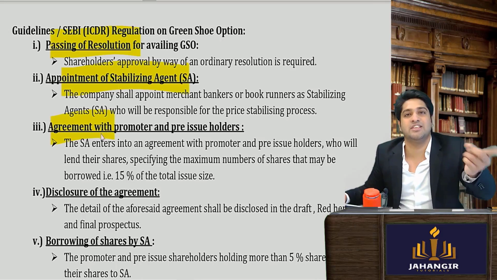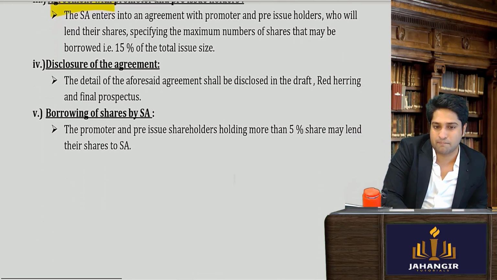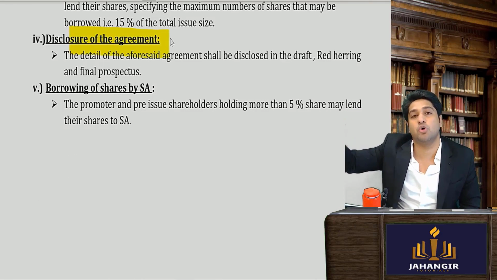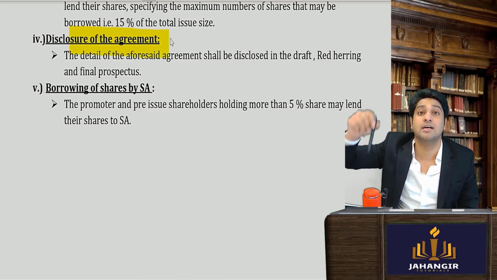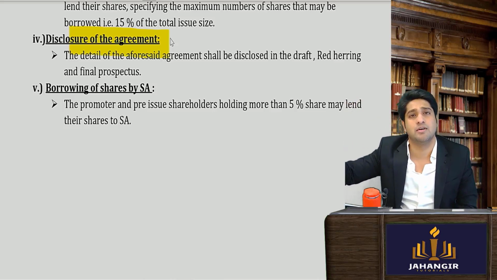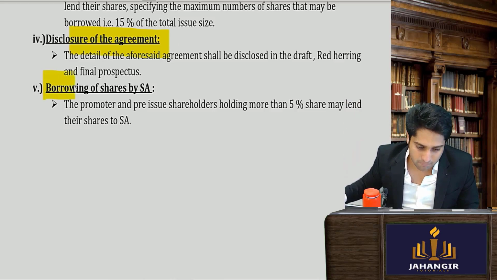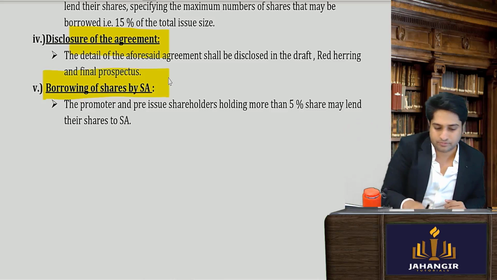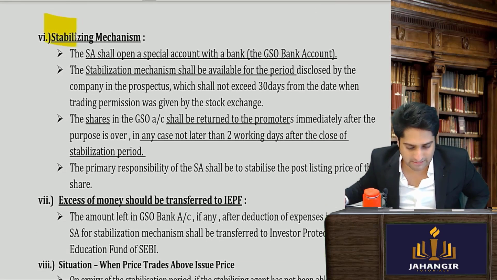This stabilizing agent will have an agreement with the promoters and the pre-issue holders to lend up to a maximum of 15%. The fact that we are going to exercise a green shoe option in the market has to be disclosed in the prospectus, red herring prospectus, and any materials. The public should be informed. Then the period will start, and he will borrow from the promoters and start stabilizing the price.